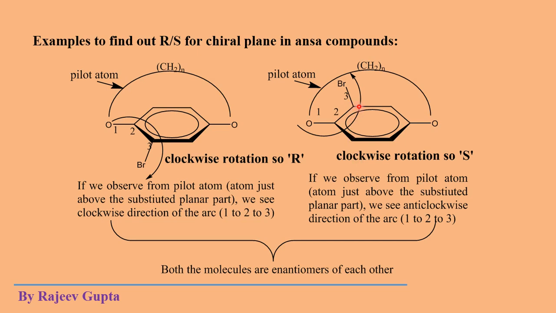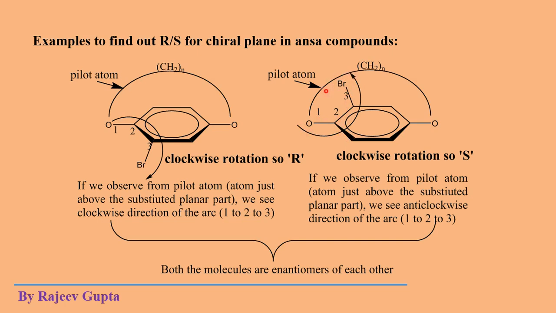The substitution is made at this site, where bromine is present. Now again the pilot atom will be this carbon atom which is directly attached to this oxygen atom, the first carbon atom of the polymethylene chain. From this top side we will observe the molecule. Now make numbering 1, 2 and 3 from ring side to substituent side.